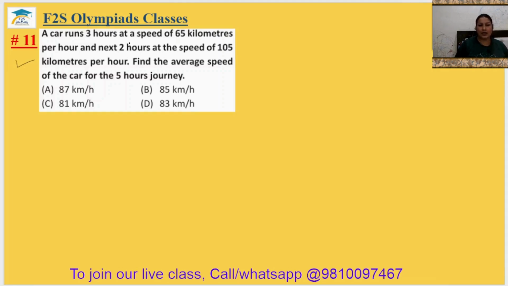A car runs 3 hours at a speed of 65 km per hour and next 2 hours at the speed of 105 km per hour. To find the average speed of the car for the 5 hours journey. So first we will find the distance traveled here. With the 65 kilometer per hour speed, the car ran 3 hours. So distance will be 3 multiplied by 65 plus 2 multiplied by 105. We know that distance is equal to speed multiplied by time. So d1 distance is 3 multiplied by 65, d2 distance is 2 multiplied by 105.